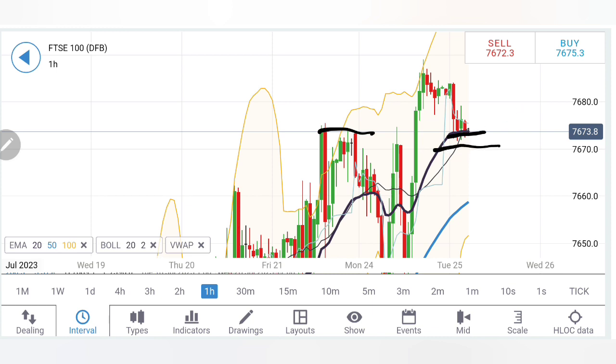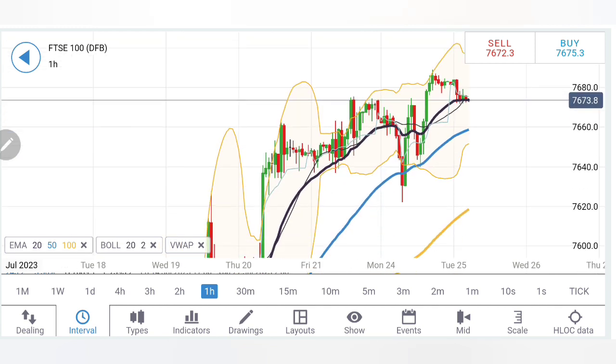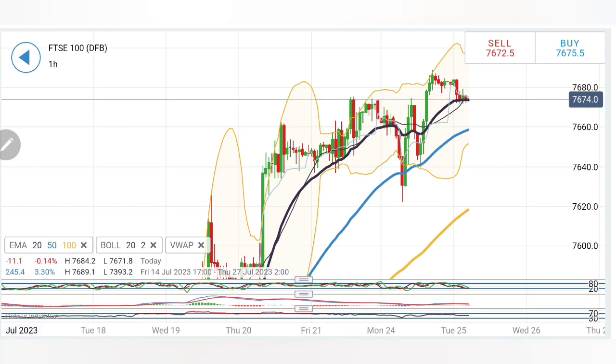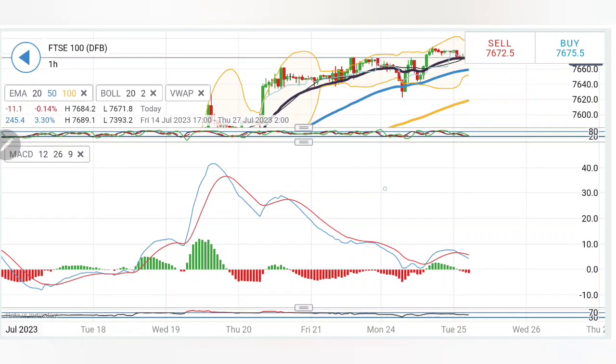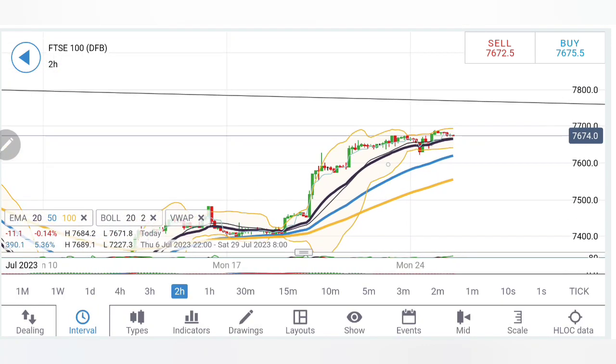Now this is the support here, and hence I will only recommend you to sell today if you see FTSE 100 trading below 7660, below which, even if you are selling at 7660, 7650, 7640 are two very important supports, and below that only further bearishness may prevail. Stochastic has dropped, MACD has crossed over for sell again.